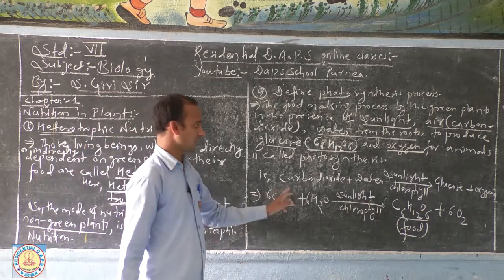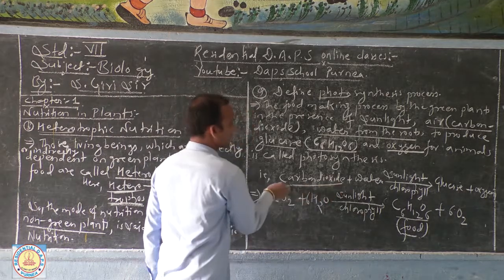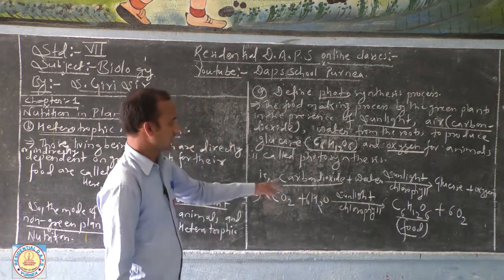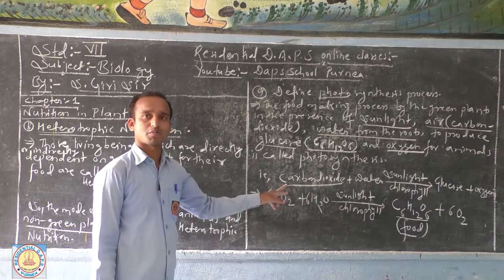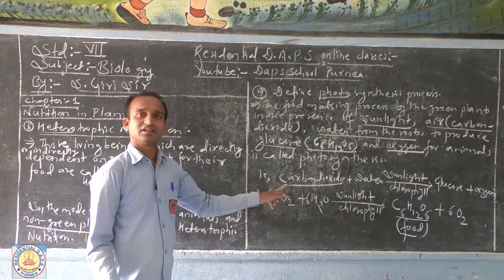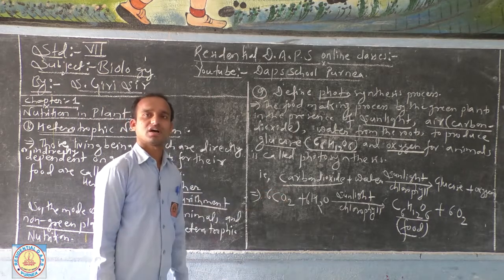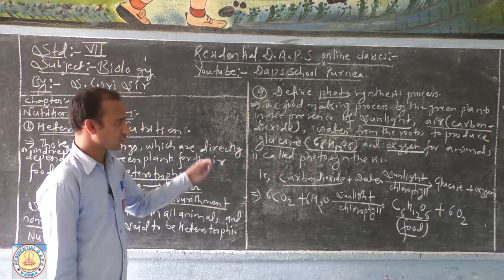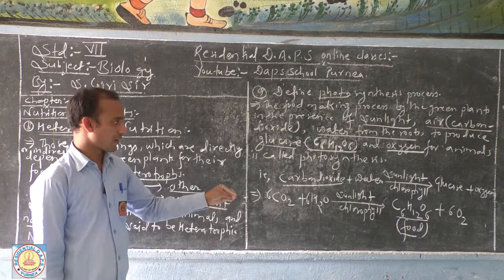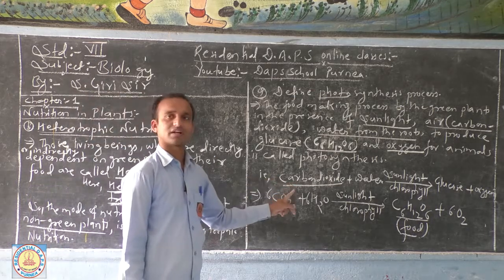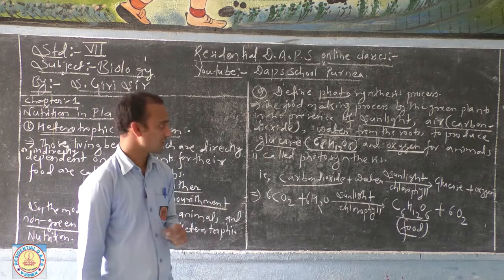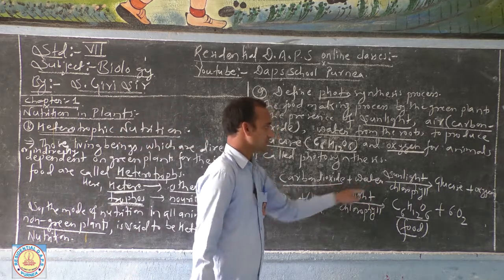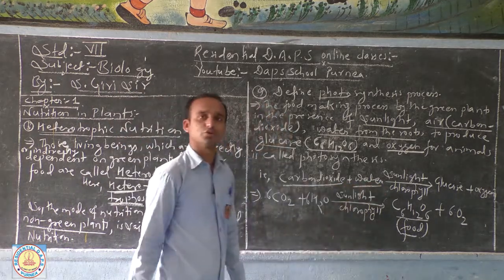Plants take in carbon dioxide gas through their stomata, the many tiny pores on their leaf surfaces. So carbon dioxide is taken through the stomata of the green leaves and water is absorbed through the roots.